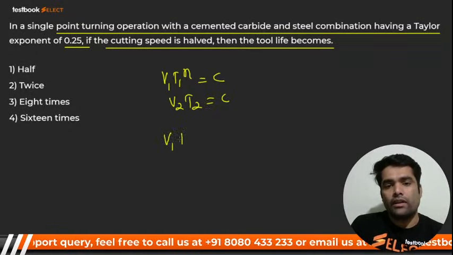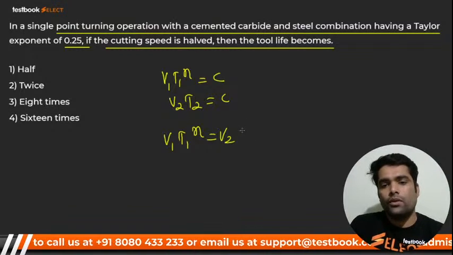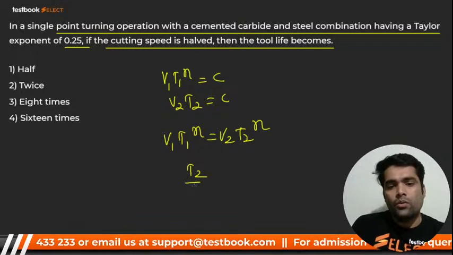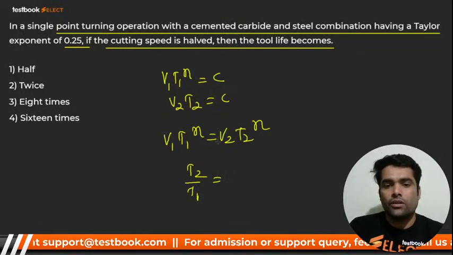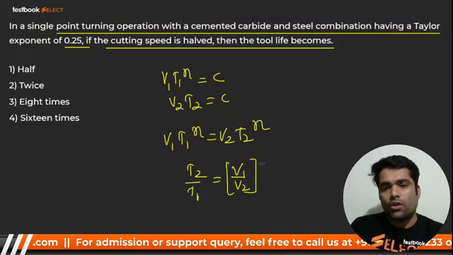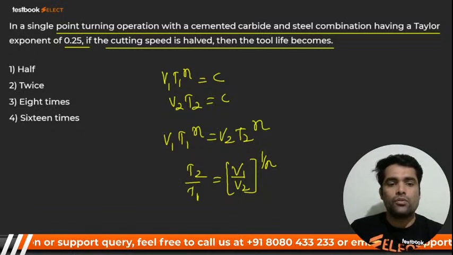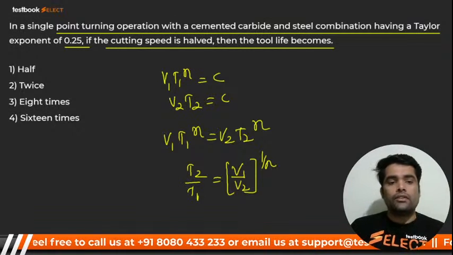That means V1 T1 raised to power n is equal to V2 T2 raised to power n. So T2 by T1 is equal to V1 by V2 raised to power 1 by n. Yes or no? Of course it is.